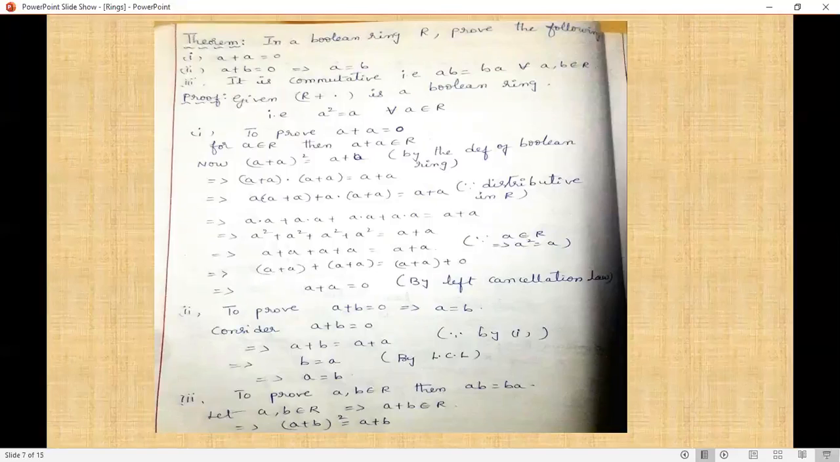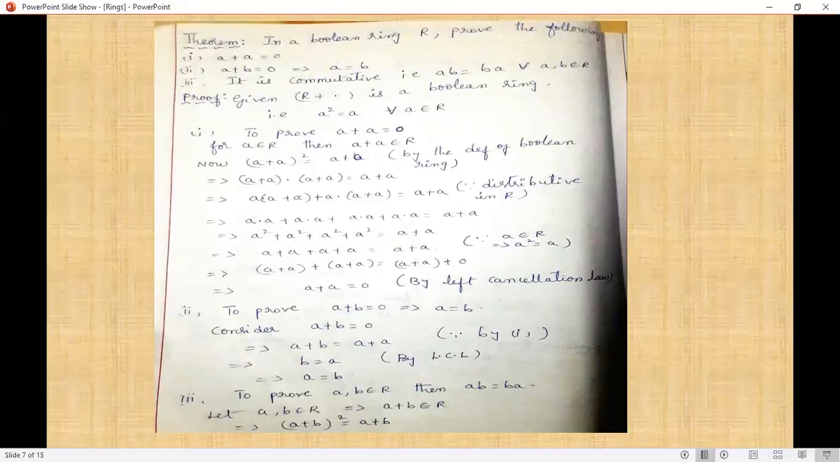0 is the identity element. So identity element plus any element equals the same element. Therefore, A + 0 = A + A. So A + A = 0 by left cancellation law. Therefore, A + A = 0. We are using this property in the next stage.